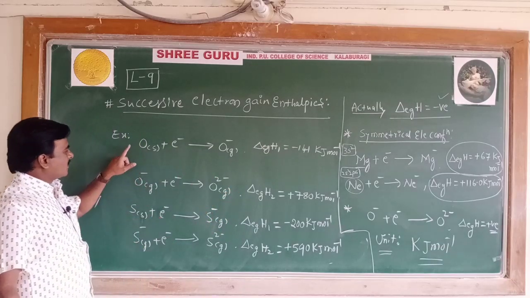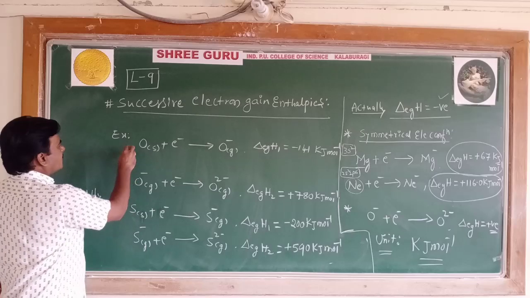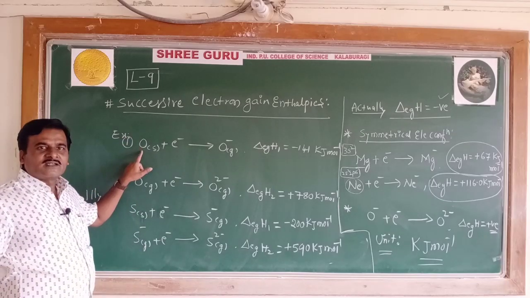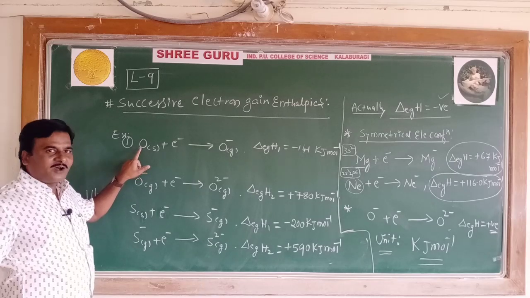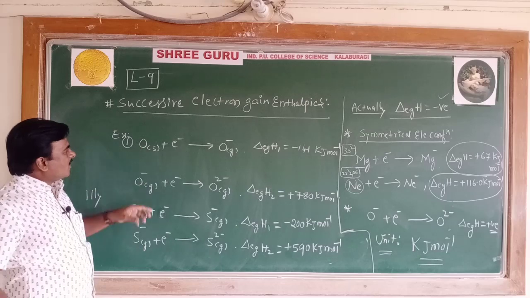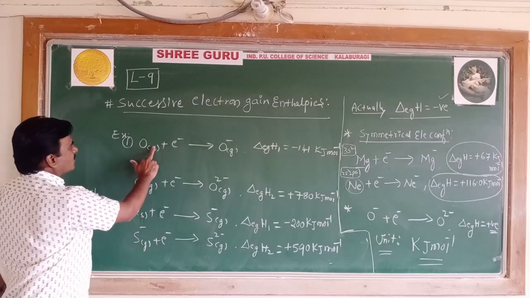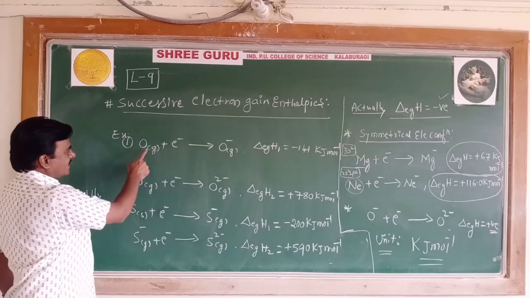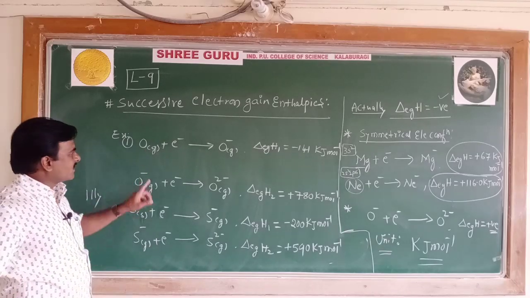Look at example 1. So oxygen: a neutral oxygen atom, not solid, it's a neutral oxygen atom in the gaseous state.